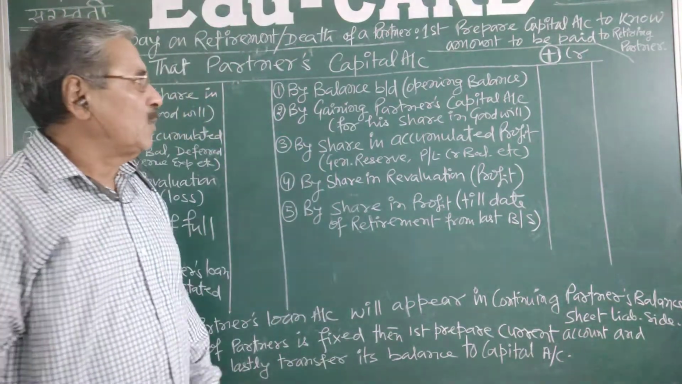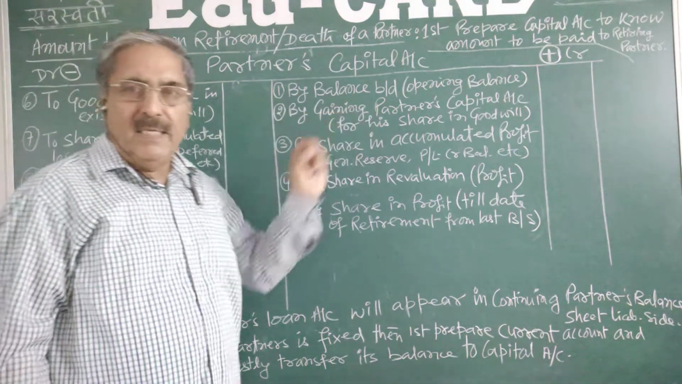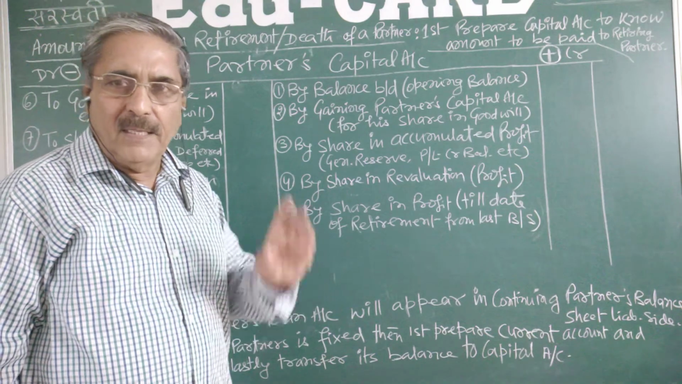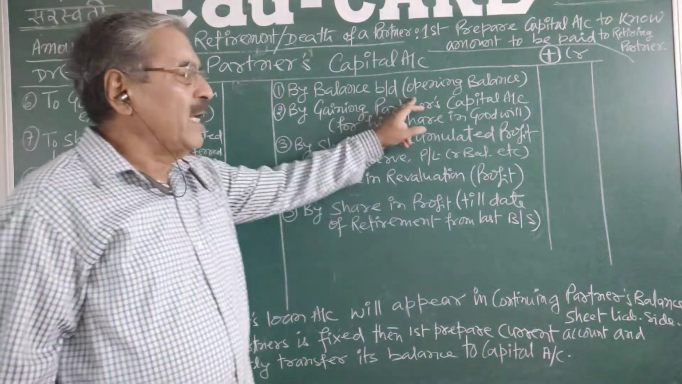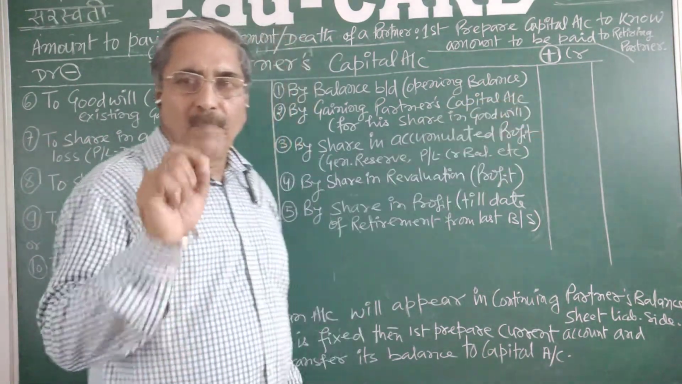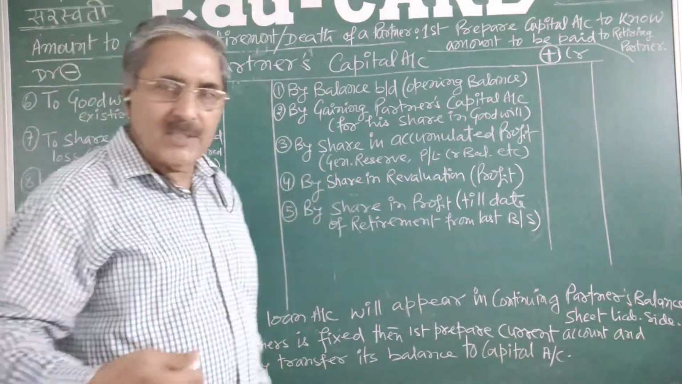Very first item is what? Very first you will write the by balance b/d. This amount will be given in the old balance sheet of the firm. In the question you will see one old balance sheet is there, and from their opening balance you will take it and write it on the credit side as by balance b/d. It is carried forward from the last year.